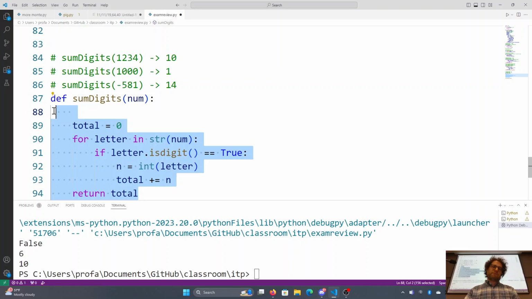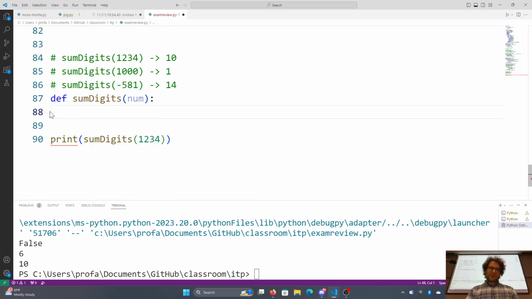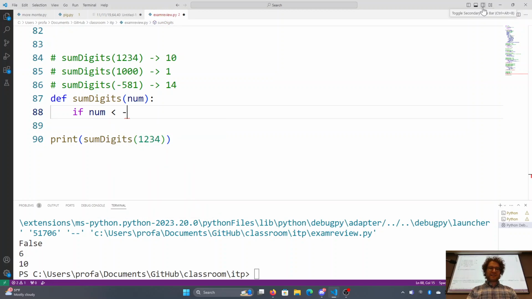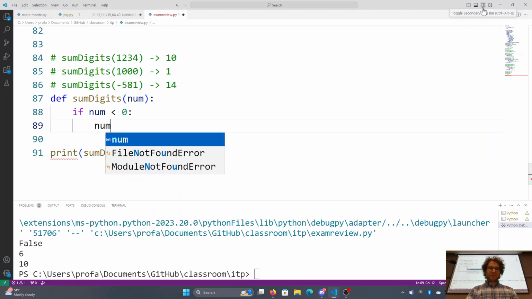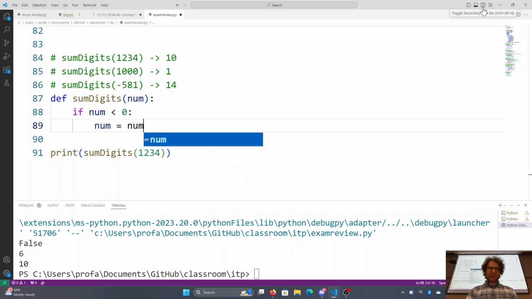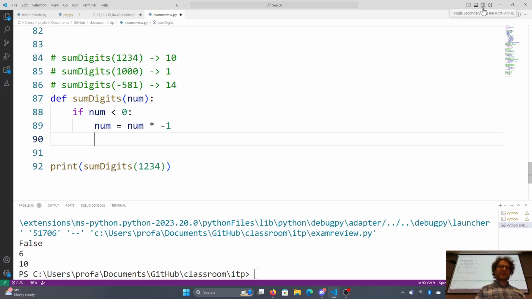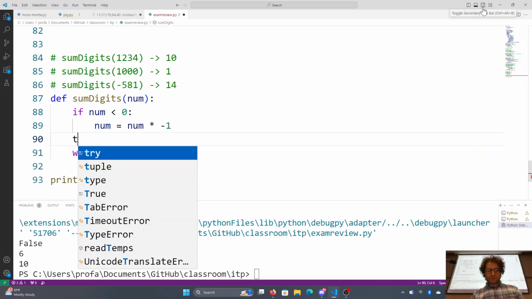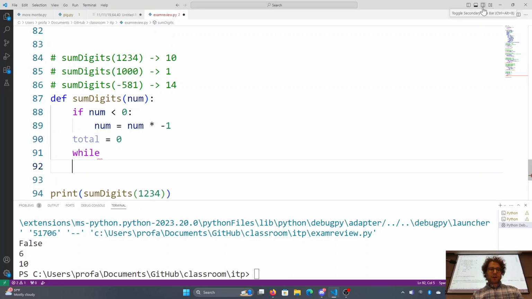Now, the real way to do this, the way to really correctly do this, is to use a while loop, right? First off, if our number is less than 0, then we will just simply say num is equal to num times -1. So we'll just convert our number into a positive number if it's less than 0, so we don't have to worry about negative numbers that way. Okay. Next we do our same thing. Total is equal to 0. Return total, and then we'll go back to what I just interrupted.